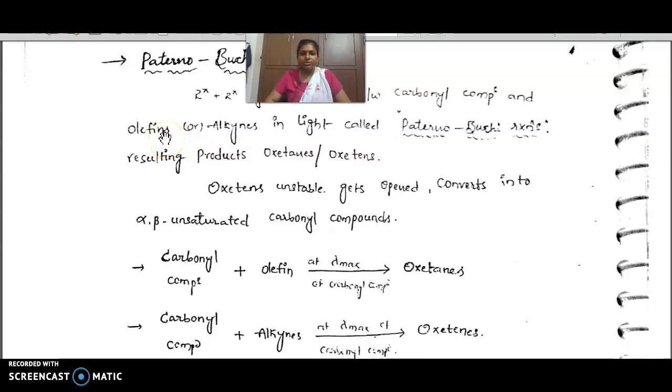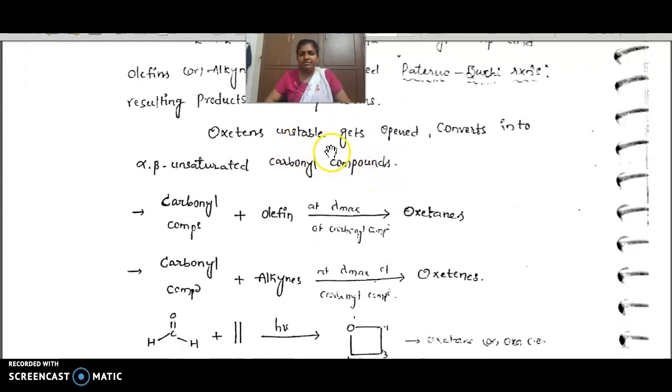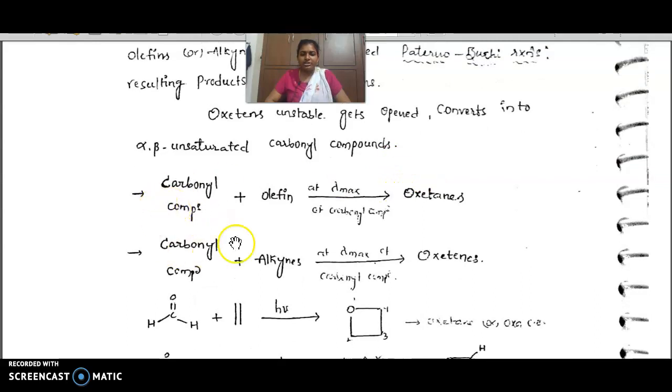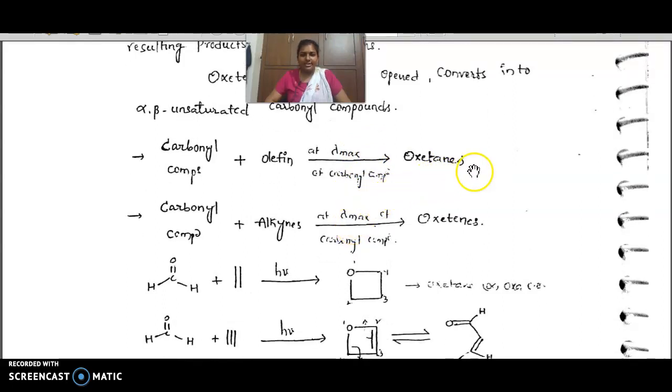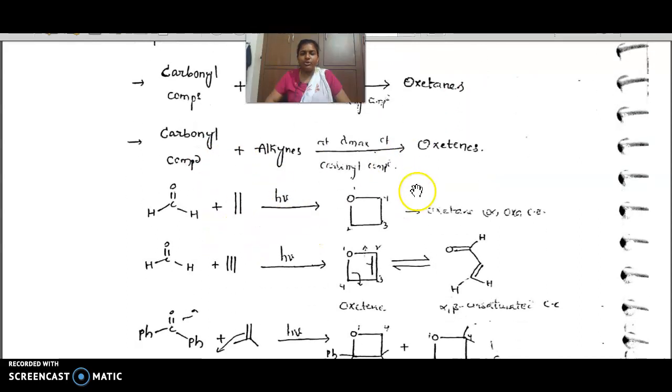If they are reacting with olefins, oxetanes are the products; with alkynes, oxetes are the products. Olefin means the double bond is converted to a single bond in the cycloaddition, that's why oxetane. Alkyne means the triple bond is converted to a double bond, so oxetes are formed. Oxetes are unstable, get opened, and convert into alpha beta unsaturated carbonyl compounds. This is the reaction: carbonyl compound plus olefin, at the lambda maximum of the carbonyl compound, converts to oxetanes. Carbonyl compound plus alkyne converts to oxetes.